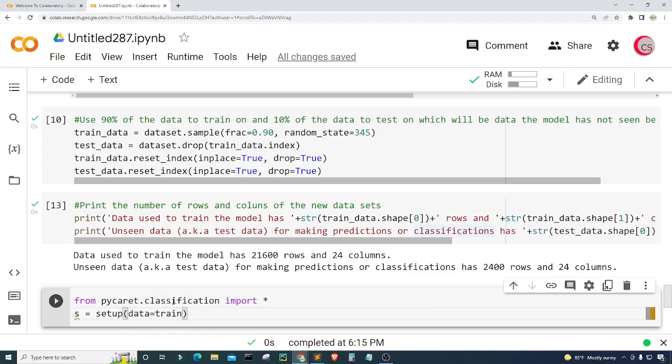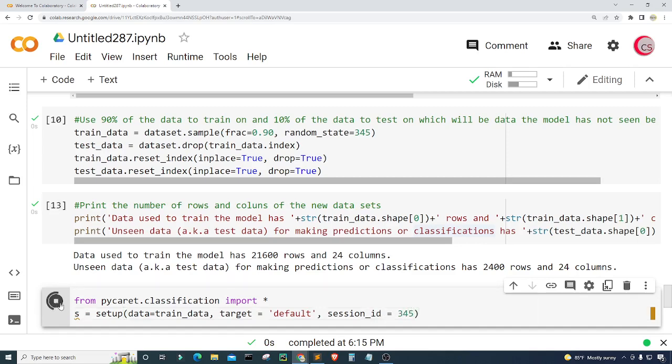So that's going to be the train underscore data, and then I need to tell it the target variable, which is what we want to determine or classify. So in this case, it's the default column. So here I'm going to put default, and then we need to give it a session ID, and I'm going to choose 345 for the session ID.